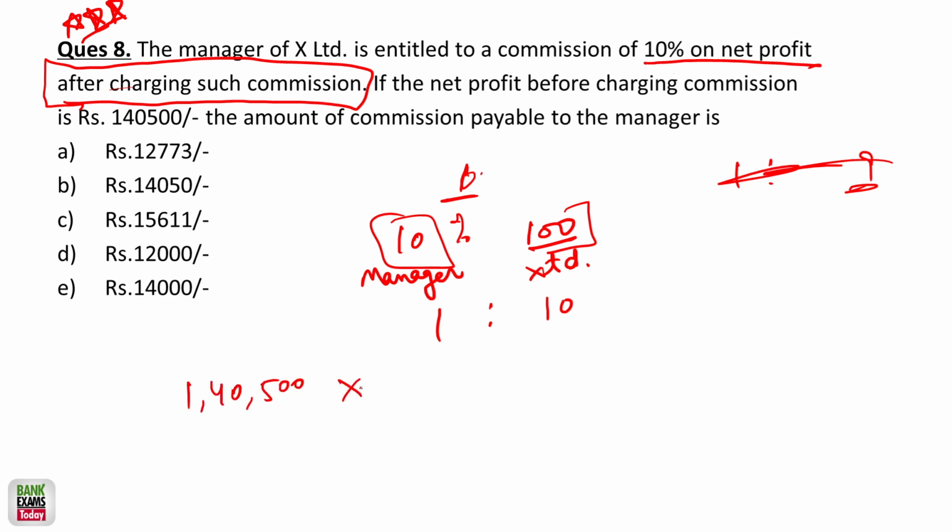The total is 1 plus 10 is 11, and the manager's share is 1 over 11 and the company share is 10 over 11. Very important. So you can easily calculate it, just divide it and you can get the answer.